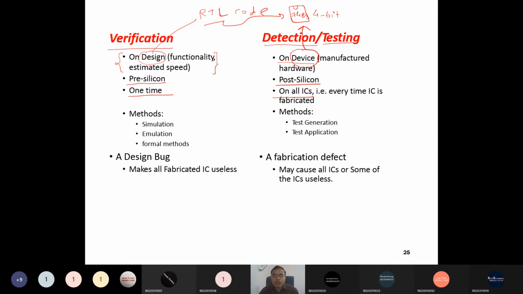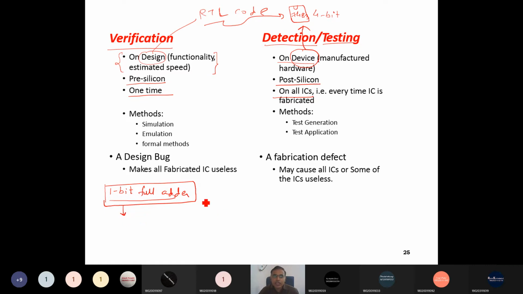Suppose I design a 1-bit full adder. I have written the RTL code of the 1-bit full adder, and then I do verification of the RTL code. That I have to do once for one product. This is my design, one design, so I do verification once.